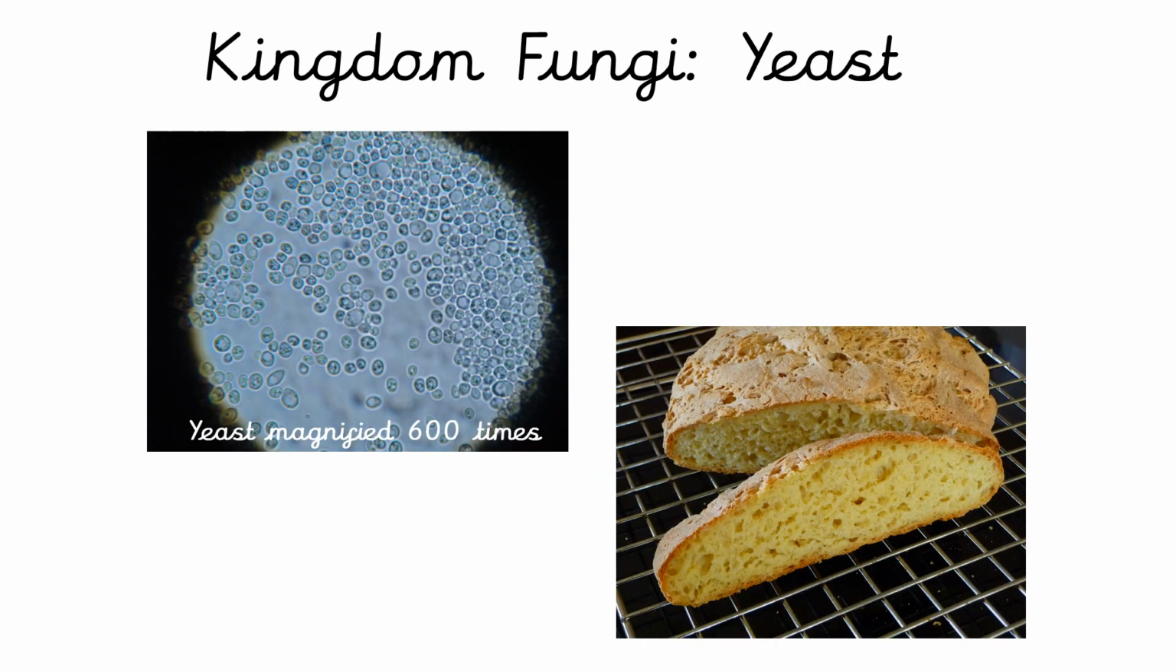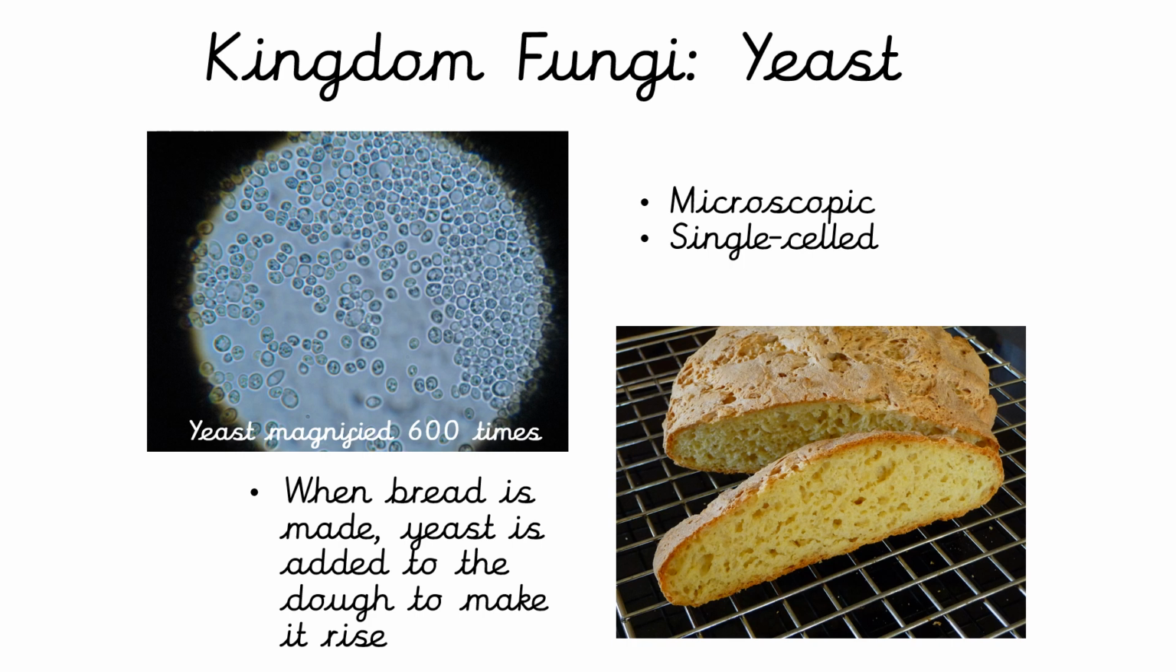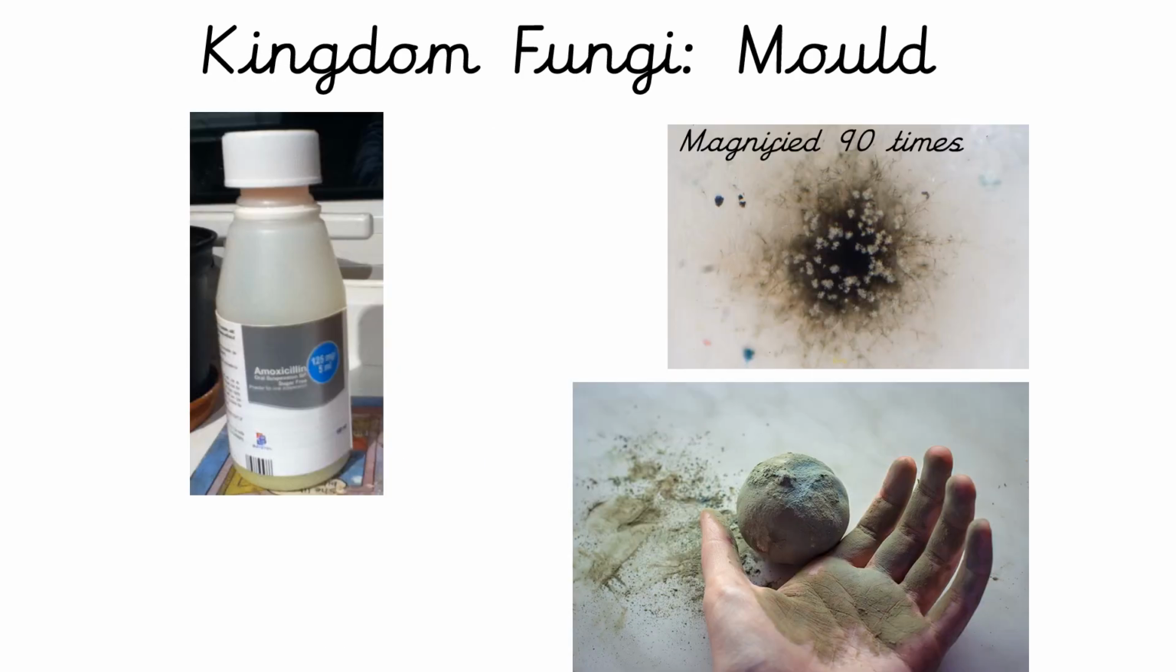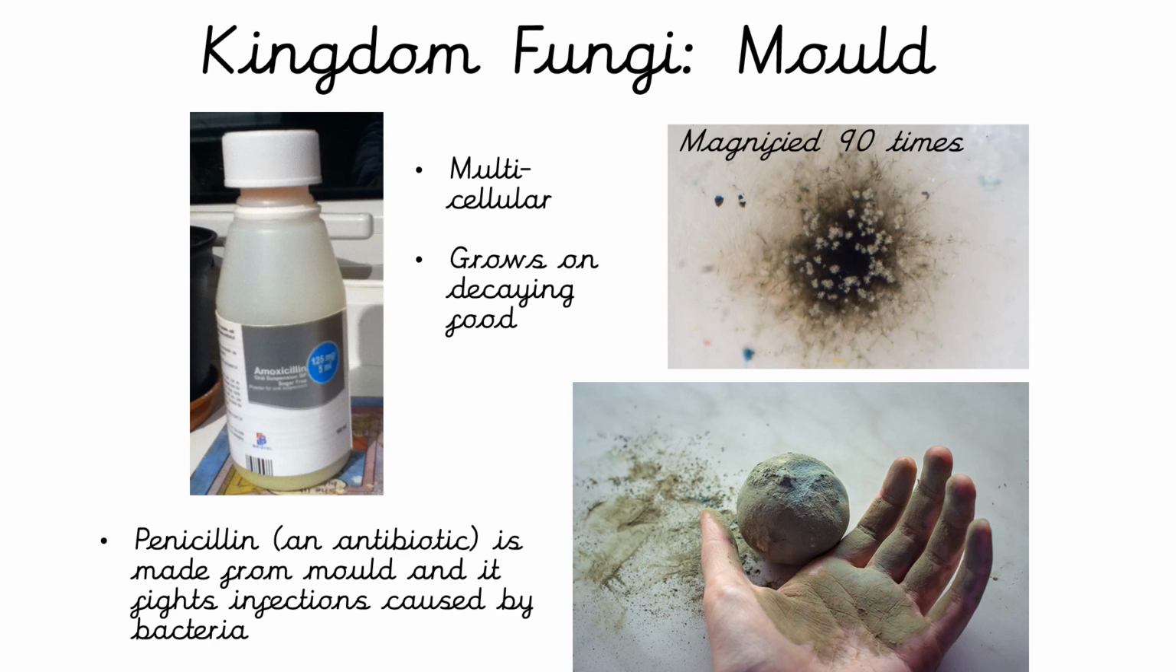Kingdom of fungi is yeast. Yeast is microscopic and single-celled. It's very useful and is used to help make our bread rise. It needs warm water to activate it when you're making bread. And we have mold, which is considered to be a harmful type of fungi, but it's also used in penicillin, an antibiotic, which fights infections which are caused by bacteria.